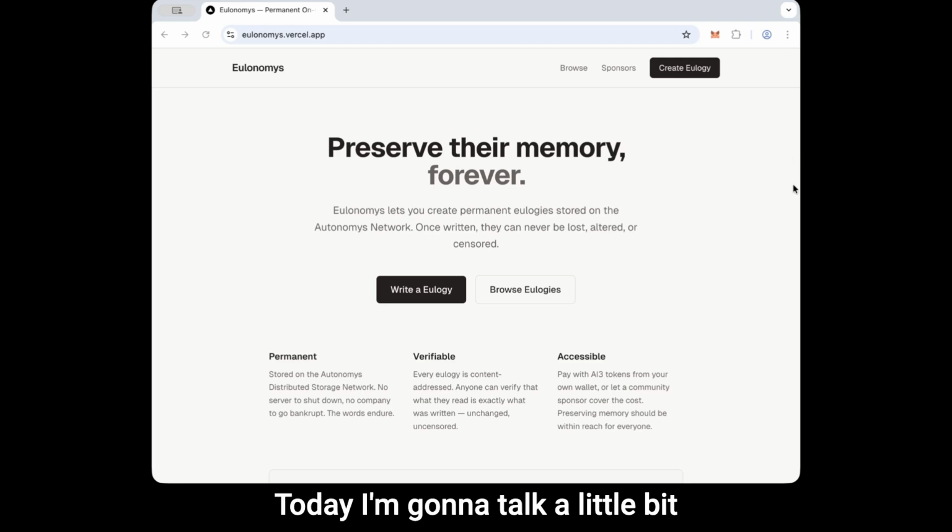Today, I'm going to talk a little bit about Eulonomys, which is one of our first Pay with AI3 apps. It is a reference implementation for Pay with AI3. It's a working example built to show developers how to create applications on the Autonomous network. It's not a prototype, it's production code. It's live on the internet. It's doing real things with real storage.